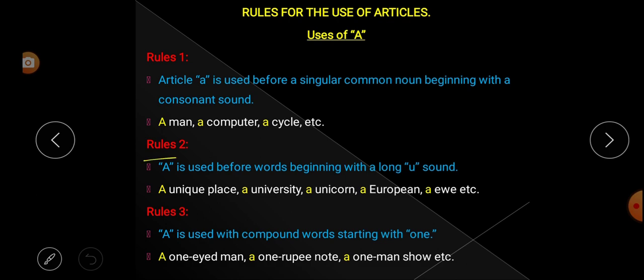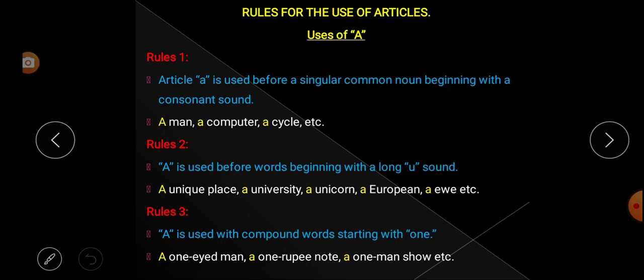Rule number 2. A is used before the words beginning with a long U sound. Listen carefully. Article a is used before a word beginning with a long U sound. So the second rule says that article a is used before the words beginning with a long U sound.